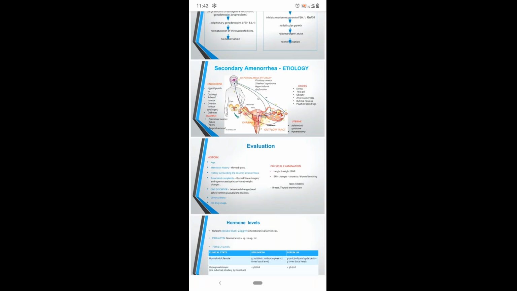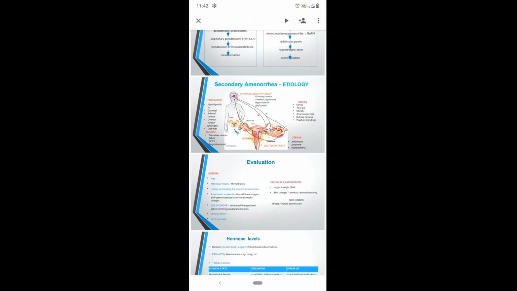And the next causes will be the nutritional causes like anorexia nervosa, bulimia, and extreme obesity, where there is excessive eating, binge eating, and excessive weight loss in athletes and ballet dancers. In all these conditions, we will have secondary amenorrhea.